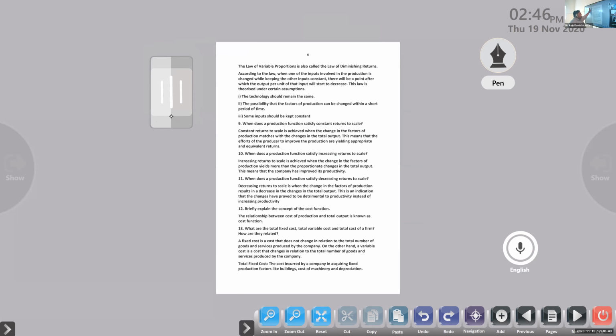This means that the efforts of the producer to improve the production are yielding appropriate and equivalent returns. So the producer is trying to improve the production by adding more inputs, and in constant return to scale, the output is almost equal to the input we added. Okay, clear? Clear or not?